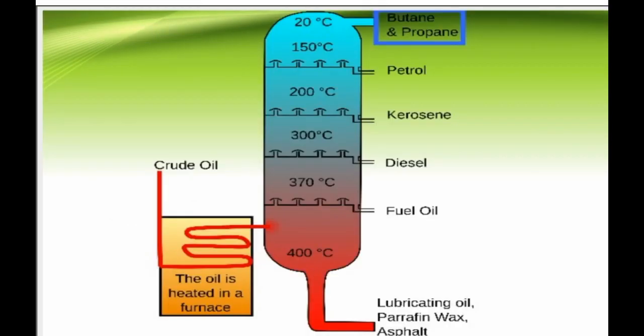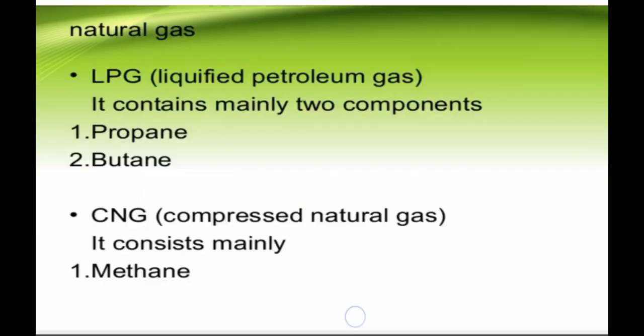This is how, when we put the crude oil in the fractional distillation chamber, we get different products at different temperatures. Butane or propane comes out as gas. Then we get petrol at 150 degrees Celsius. At 200 degrees Celsius we get kerosene. At 300 degrees Celsius we get diesel, and at 370 we get fuel oil. The remaining is bitumen, which we use as paraffin wax, lubricant oil or asphalt. This is how we use it.